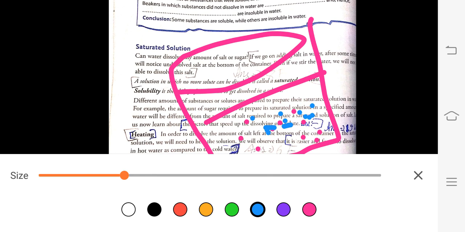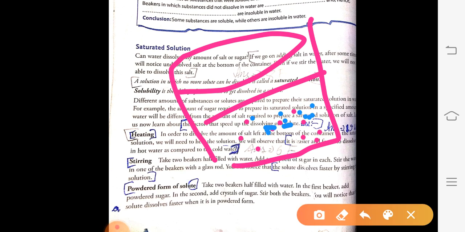The condition at which the salt does not get dissolved in the water is known as the saturated condition of a solution, and therefore the solution will be called a saturated solution.